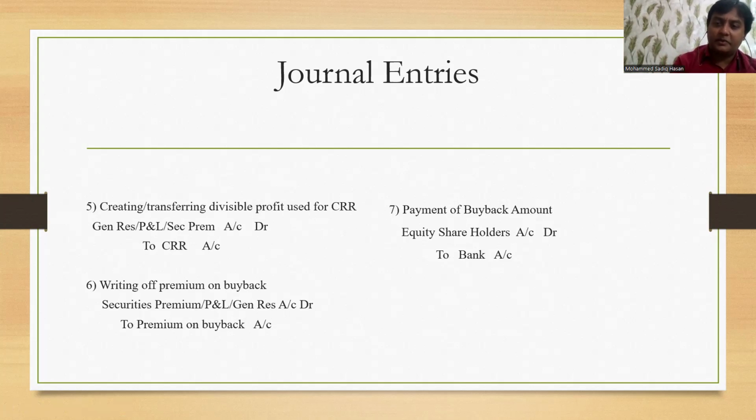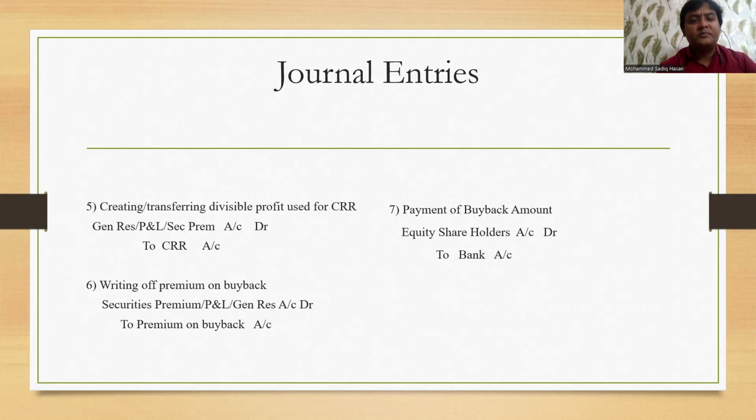So accordingly, when you are using profits, profit is a credit balance. It comes on the liability side because it has to be paid back to the partner. When you're using any kind of divisible profits, it has to be debited. So general reserve or P&L or securities premium account debit, and that money you're transferring to CRR, which stands for capital redemption reserve. So the profit you have to transfer is going to change the side, from credit to debit, because you want to reduce it, so it has to be debited. And wherever you're going to transfer that amount, that name should be credited, that is, to CRR account.